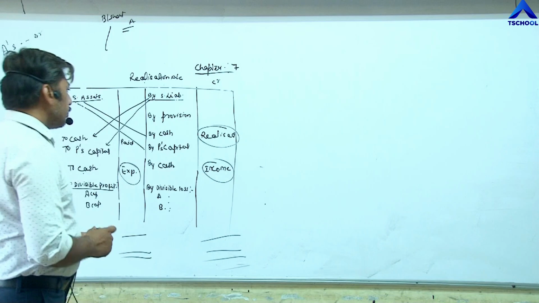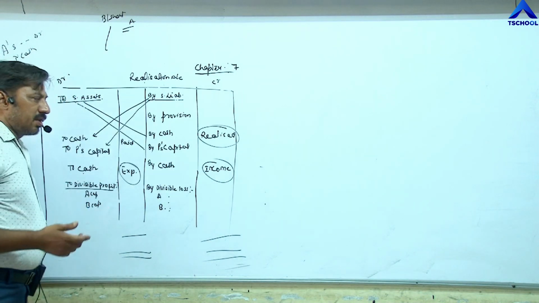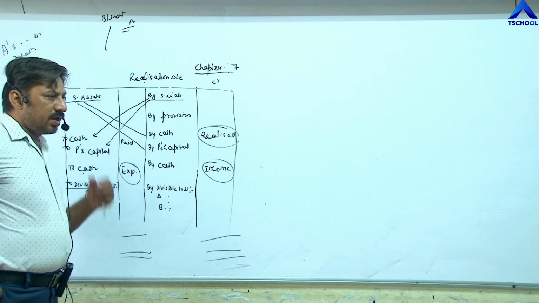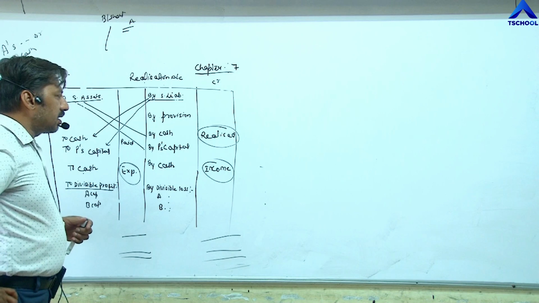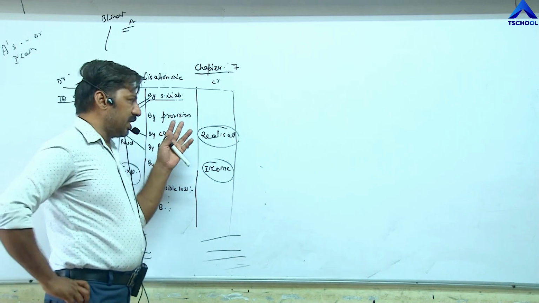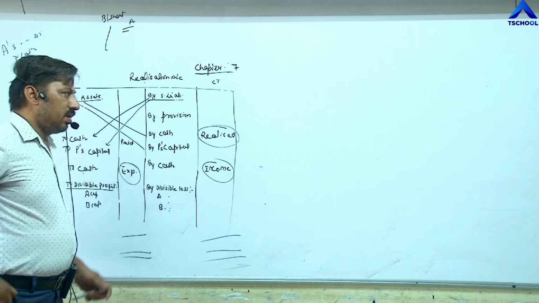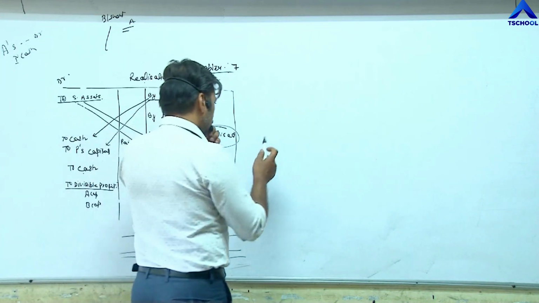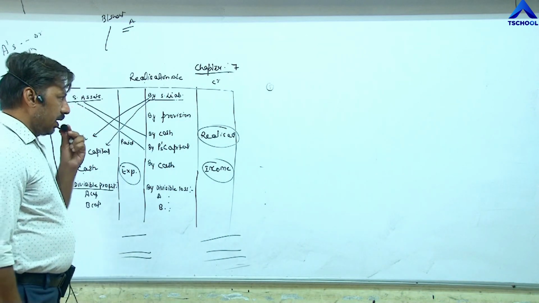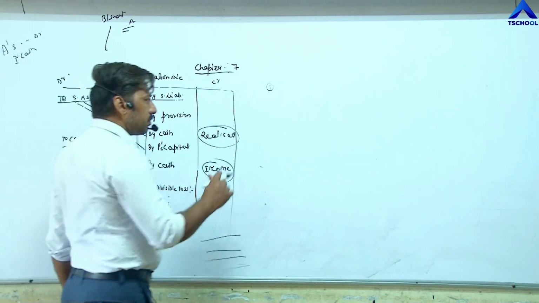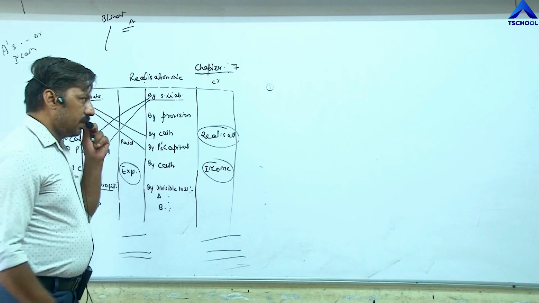Before attempting the exercise question, in some transactions you have to pass one entry, and in some transactions you have to pass two entries. So you have to understand in which type of transaction we need to pass two entries and in which we need to pass one entry. First point, then we will start the exercise question. For which type of transaction do we need to pass one entry?